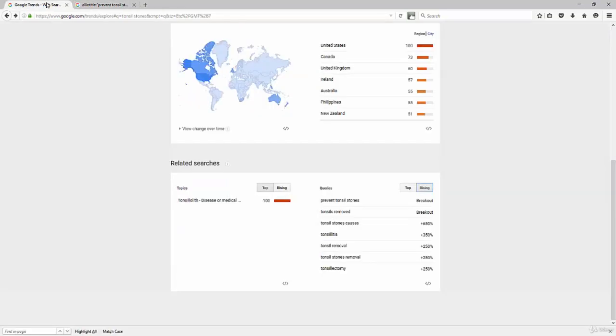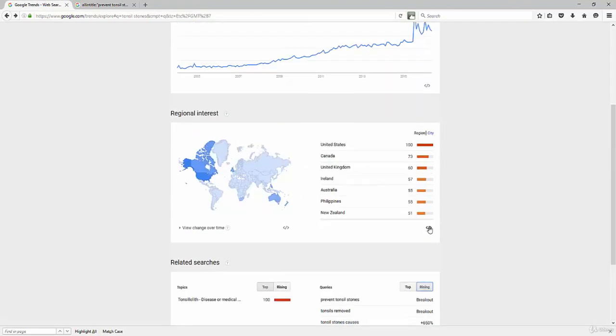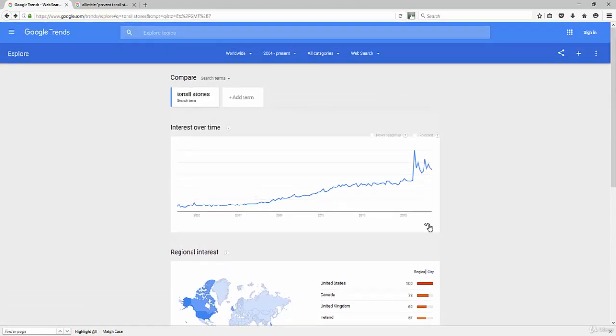So use Google Trends to find those low-hanging fruit keywords you can go after. Find what's the breaking news, the rising trends in your niche, and it's going to really help your business grow tremendously. So Google Trends is your friend. Make sure you use it.